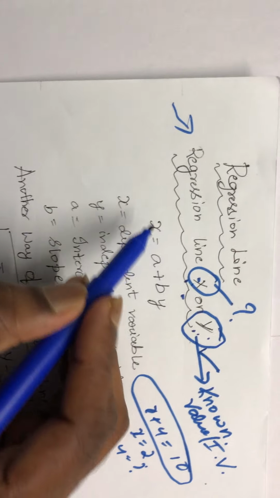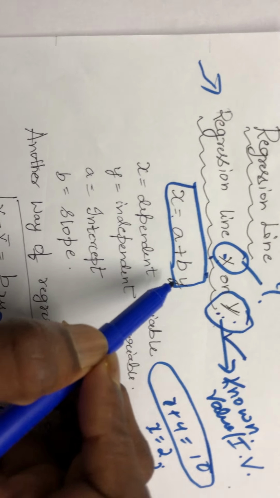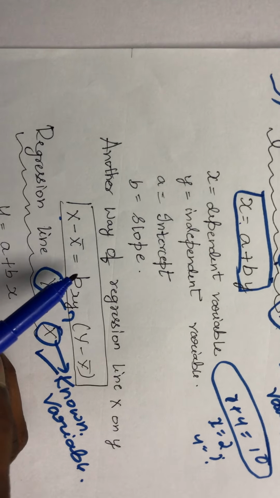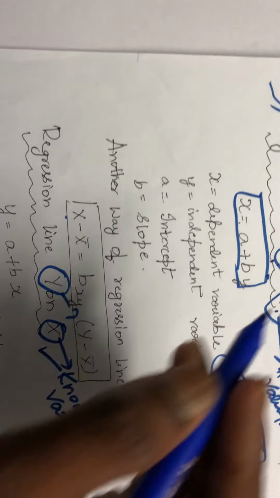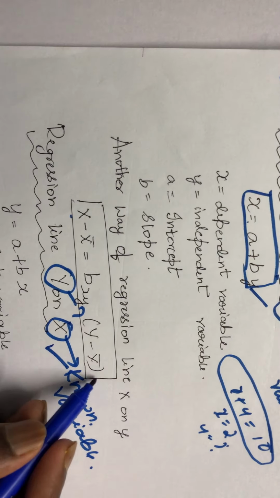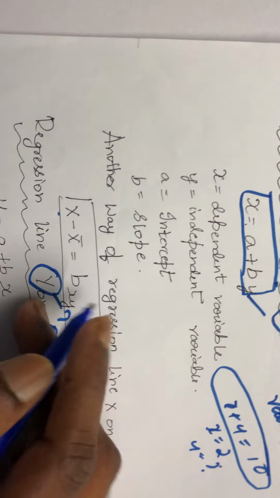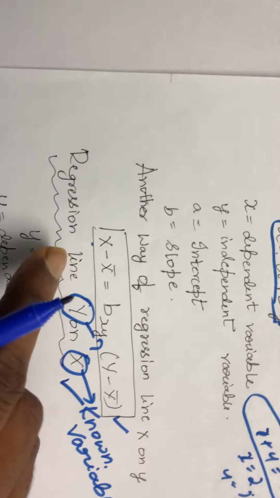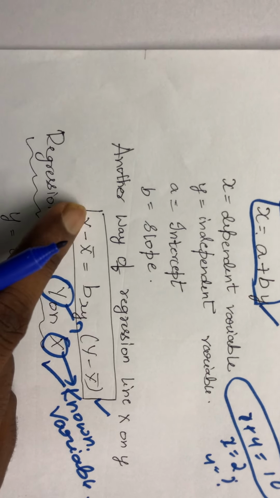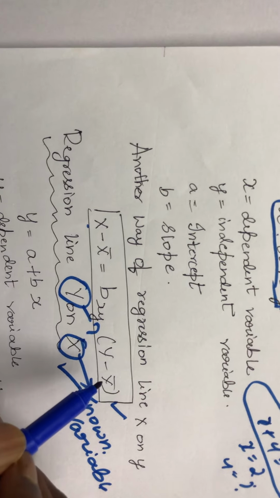So what is the equation you have? The equation is x equals a plus by, or another equation is x minus x bar equals bxy multiplied by y minus y bar. Two equations, either this or this. This simplified form is this, but you should remember both. X equals a plus by, or you can write it in the form x minus x bar equals bxy of y minus y bar.